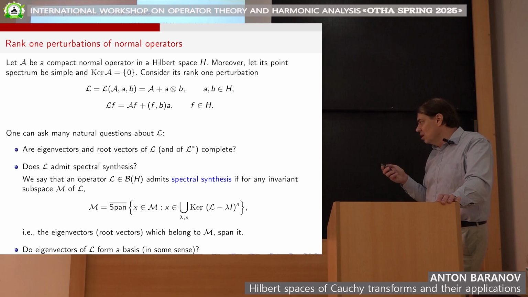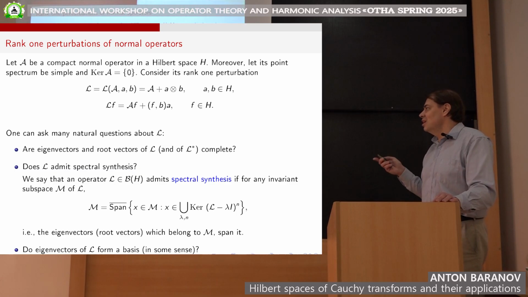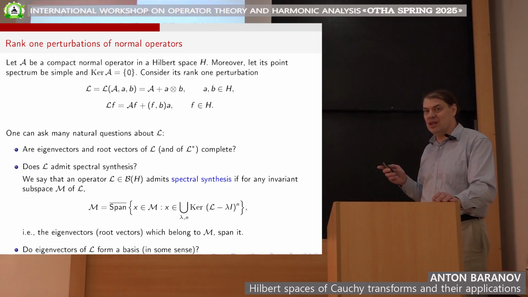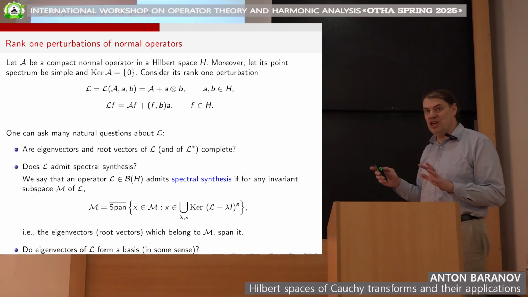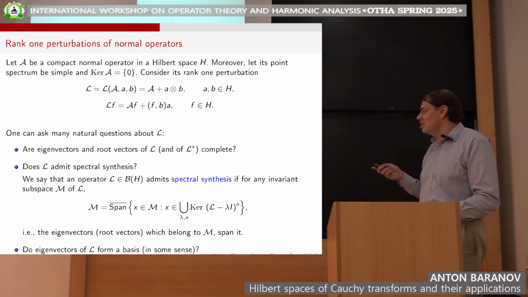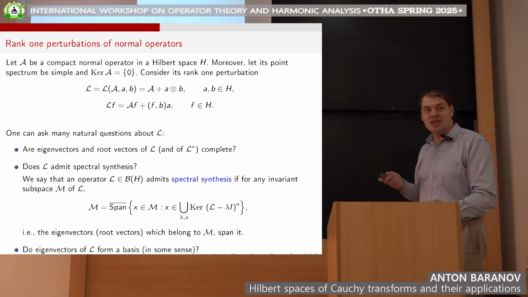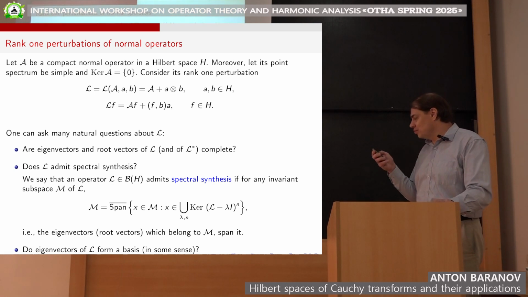So these are natural questions that one may ask, and I want to say again that the answer in general is no. Already such a small perturbation may completely change the structure of everything. So in general, there is no theorem which says that any of these properties is preserved. In general, it is no.